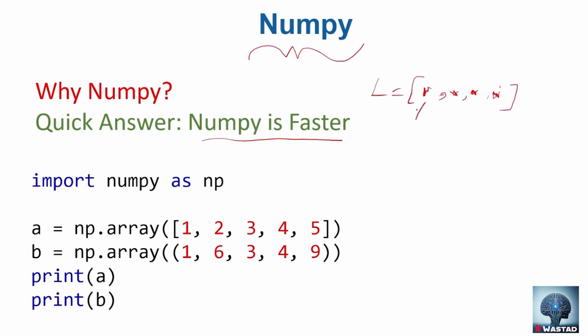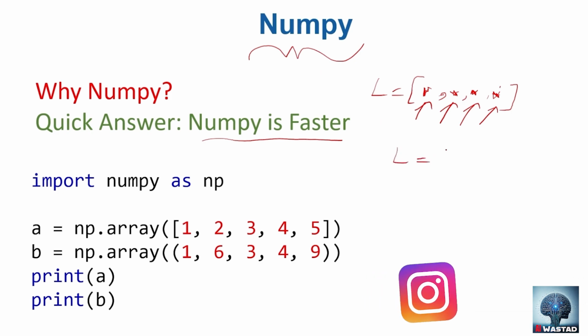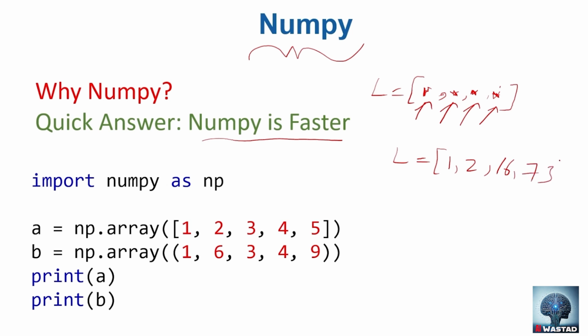If, for example, we restrict a list so that all the elements in the list must have the same type, then that list with all the same type is what NumPy looks like. But NumPy is much faster. The reason is, even if you define a list with all the elements of the same type, because a list in an abstract way can handle heterogeneous kinds of objects, the functions that we apply on these items will no longer be faster.